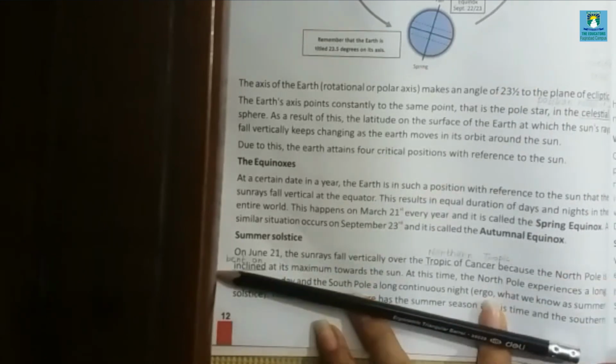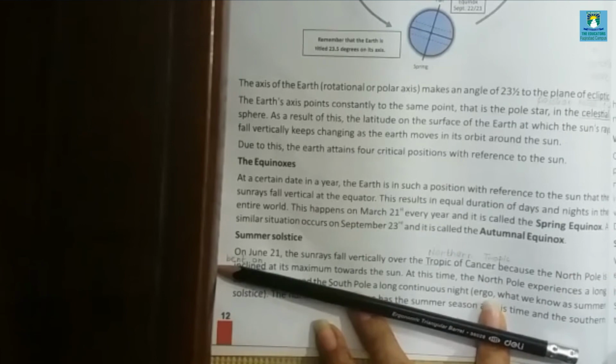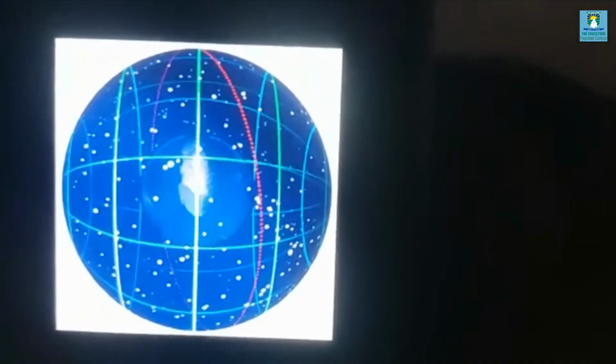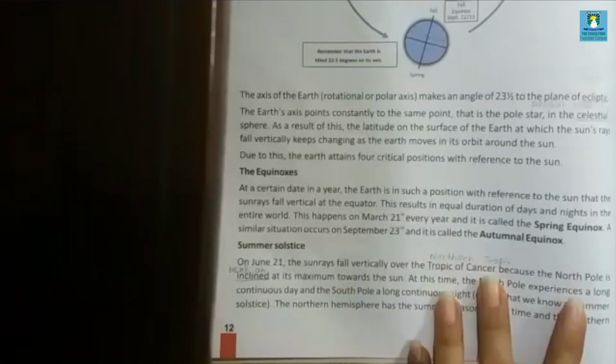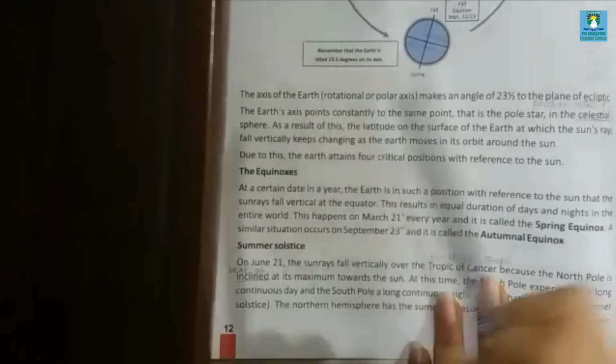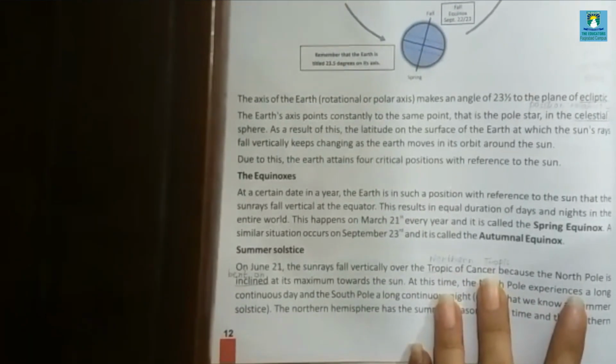Now let me show you the picture of the celestial sphere. Look at this. This is the celestial sphere. So I think it is clear to you what is revolution of the earth, and I think this is enough for today.